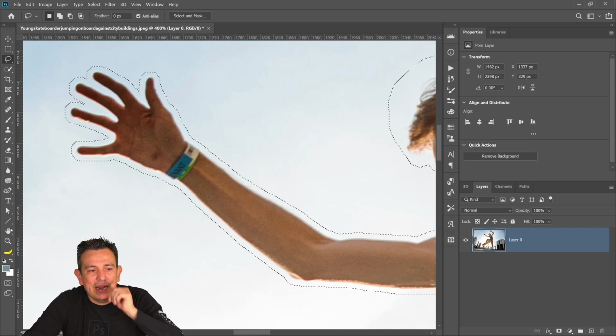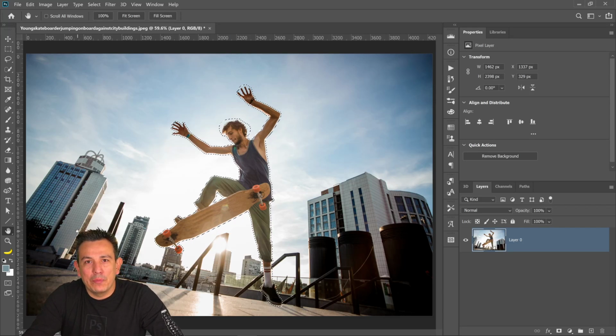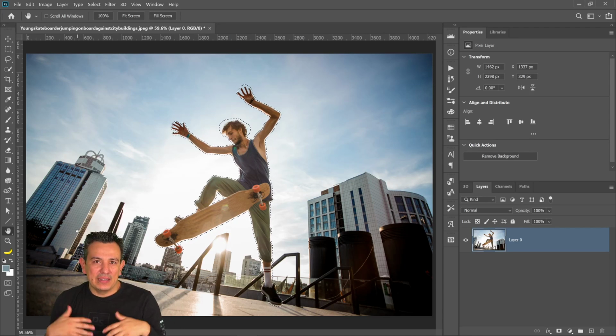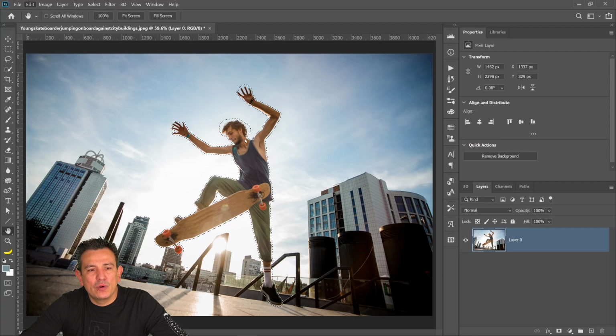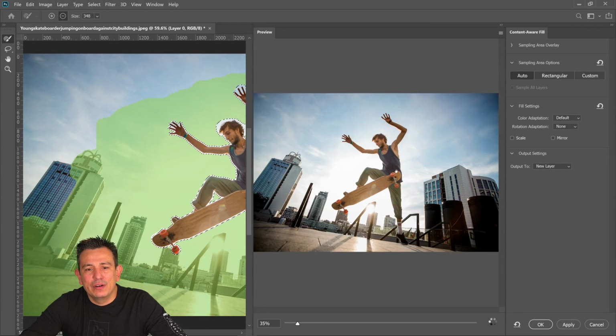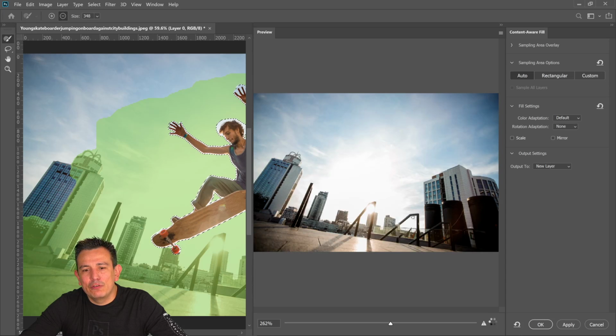Awesome. So yeah, now that I have the selection active like I do there, I'm going to use a technology called Content Aware. Content Aware allows you to generate pixels based on other pixels in the image. So we're going to use the magic of Content Aware to fill the image. I'm going to go into Edit, Content Aware Fill, and from here, like magic, Photoshop will make them disappear.